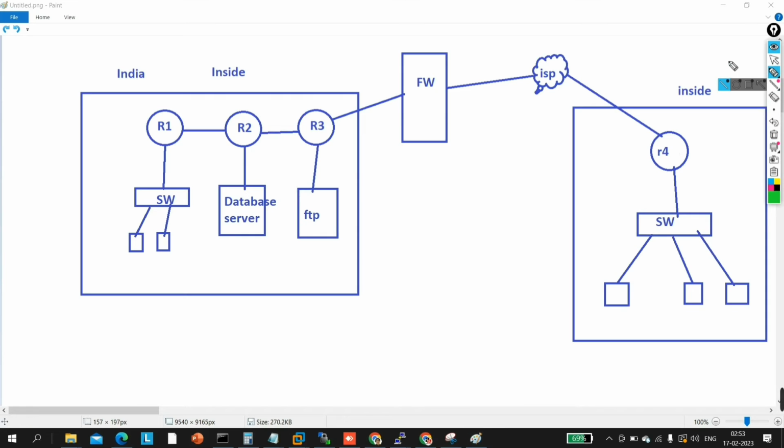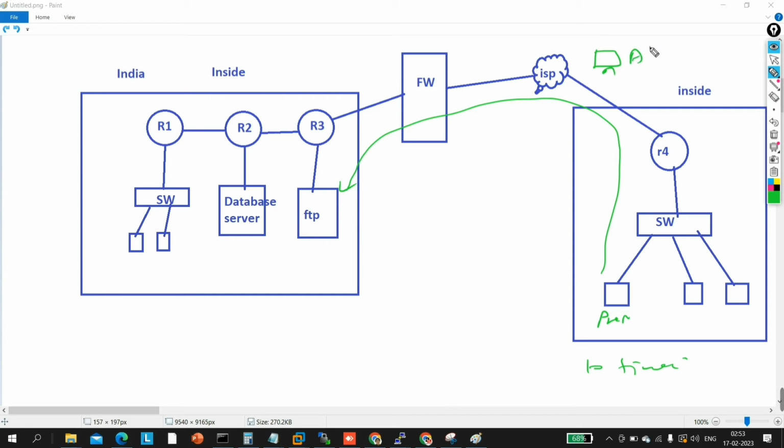This is the computer of Praphul, and Praphul accesses this FTP server 10 times in a day. And we access this server through the internet, yes or no? Through the internet.